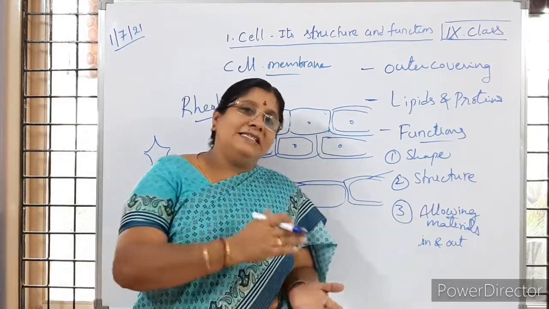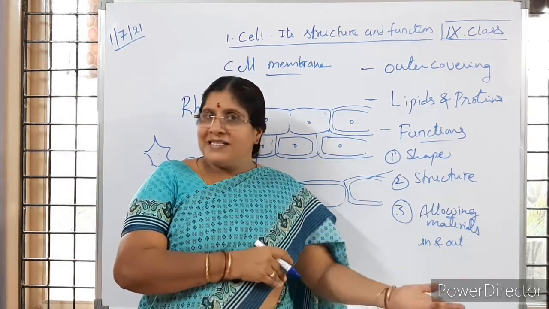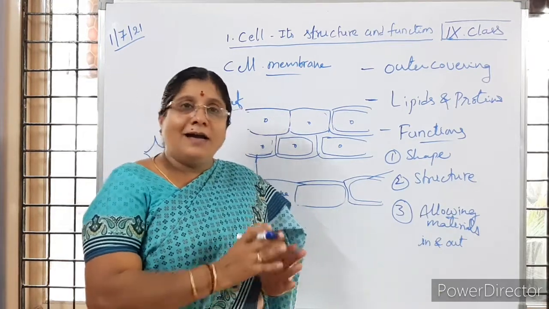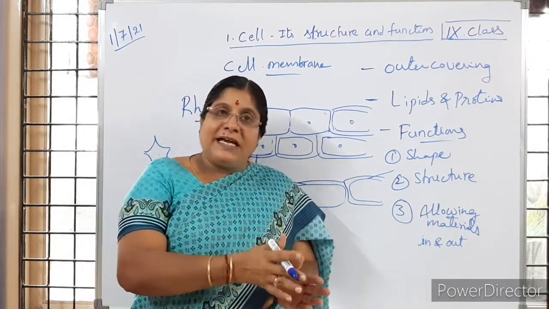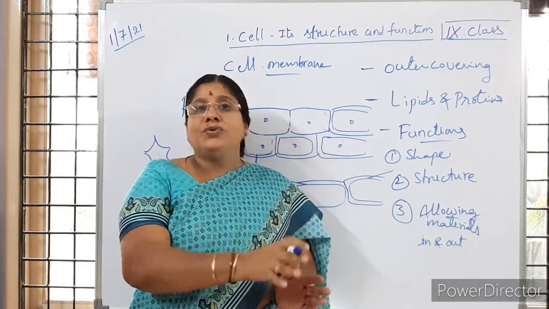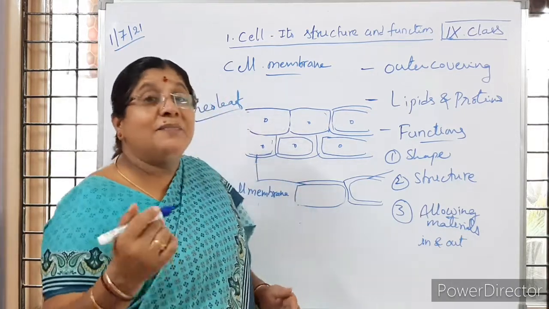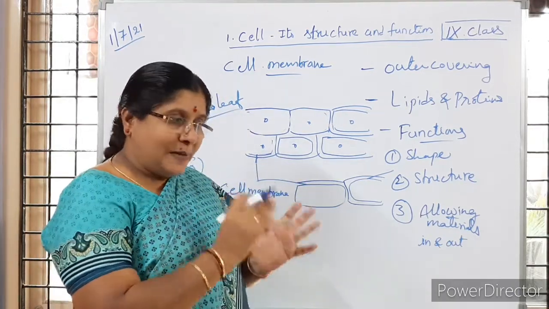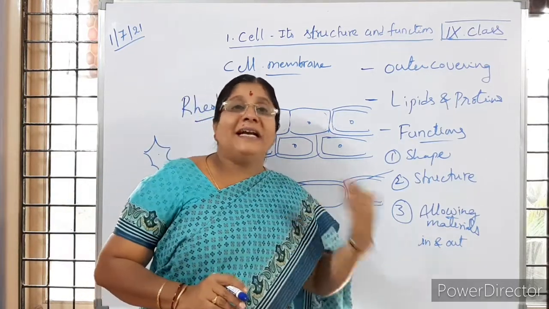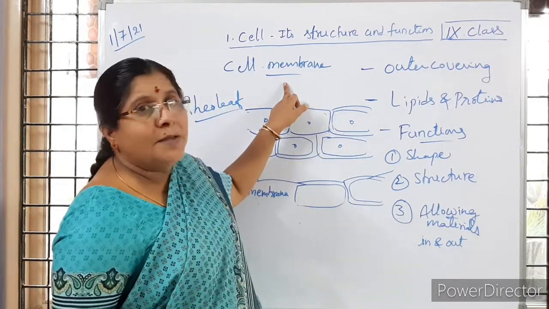So the carbon dioxide enters the chloroplast with the help of stomata present in the leaves. The same stomata allow oxygen, which is prepared in photosynthesis, to exit outside through the stomata only. So the materials which are needed are kept inside the cell, and those not needed are sent out of the cell. That is because of the cell membrane.